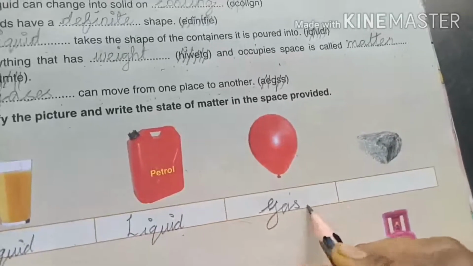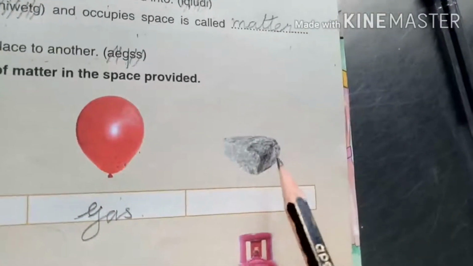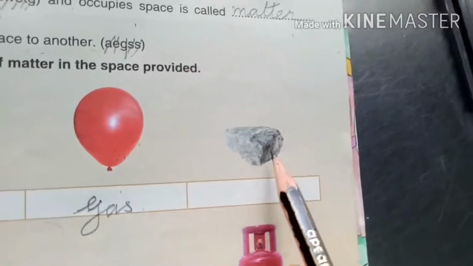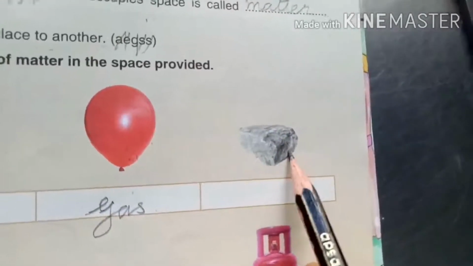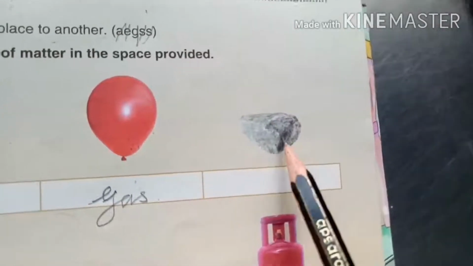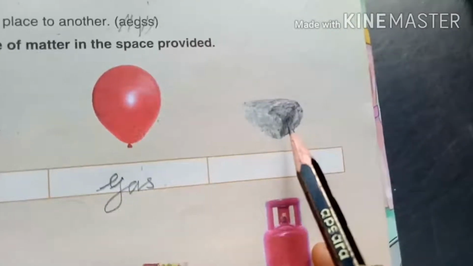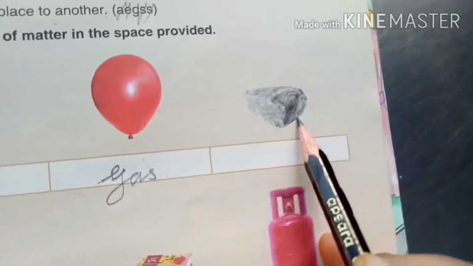G-A-S, gas. And what is the fourth picture? Can you guess what that is? Yes, that is a stone. Can we change the shape of the stone? No. It has a definite shape. Can we pour it?